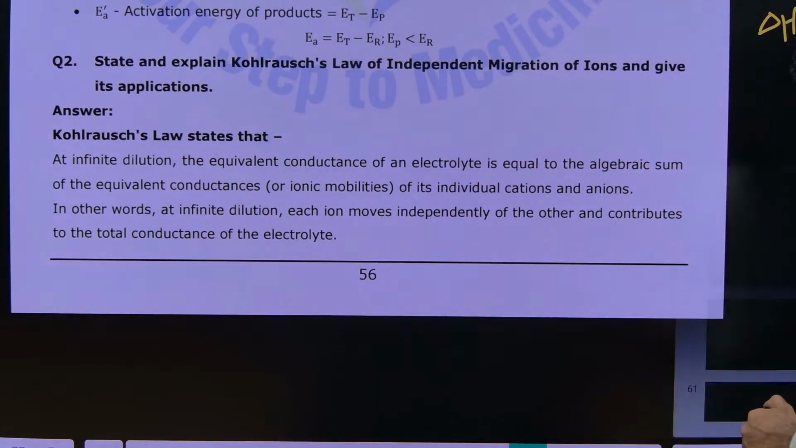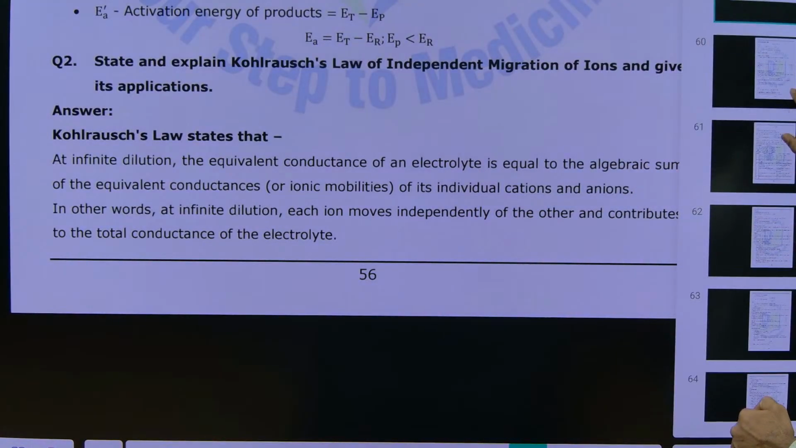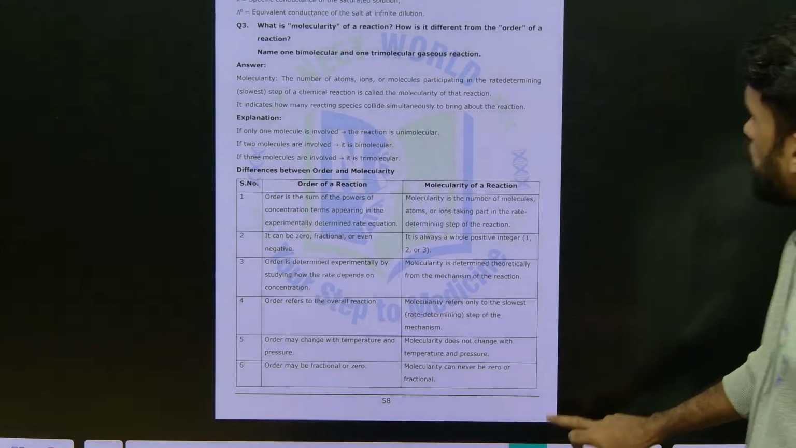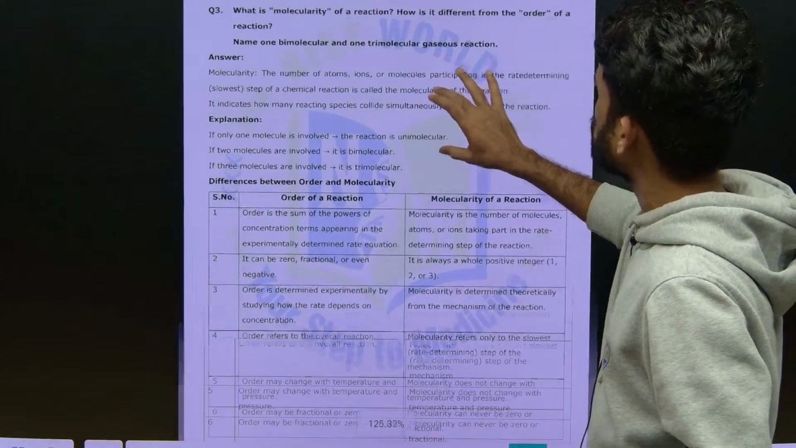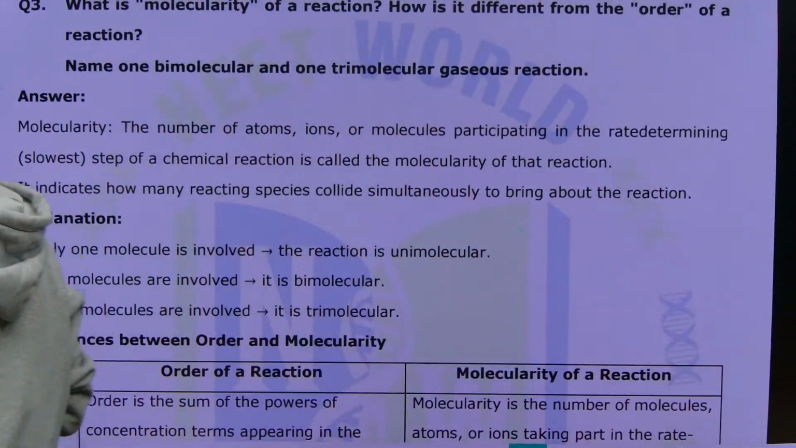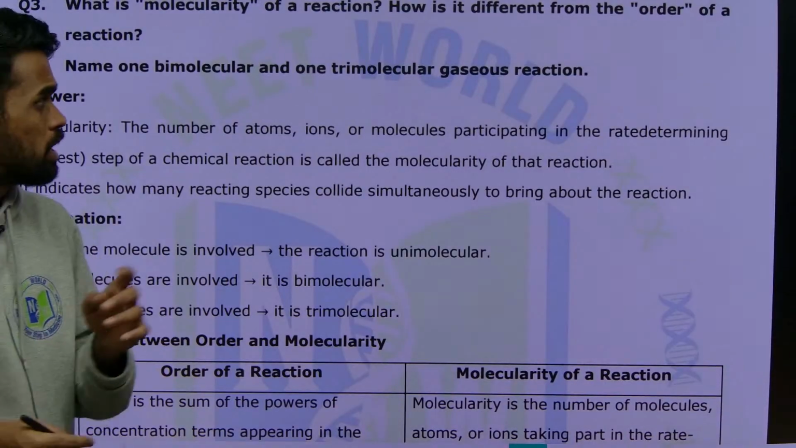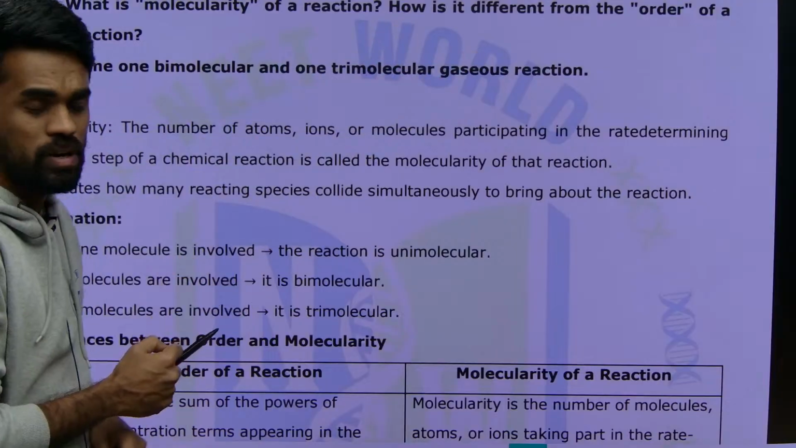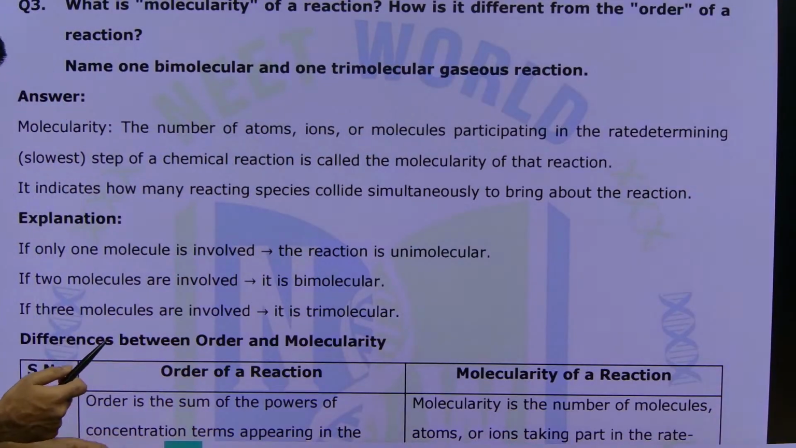Right. Now the next discussion is on the difference between molecularity of a reaction and order of a reaction. They will ask like this: what is the molecularity of a reaction and how is it different from the order of a reaction? So what are molecularity and order here?